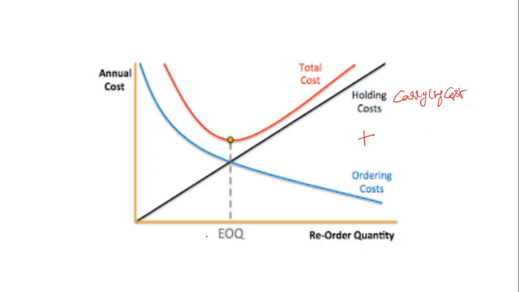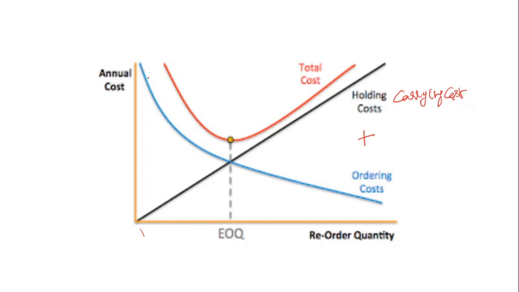This ordering cost, when the number of orders is one, is the highest at the beginning. As the number of orders increases, the order size will decrease.